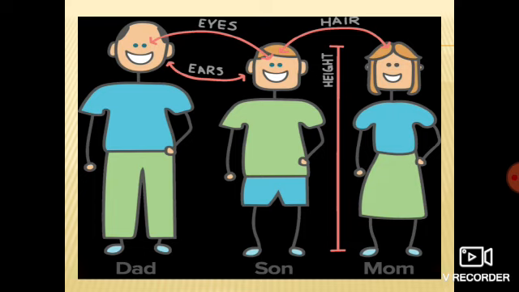He has got ears and eyes like dad. So he has a combination of the characteristics of mother as well as father, right? Because of this combination of characteristics from both mother and father, he is unique, he makes himself unique.